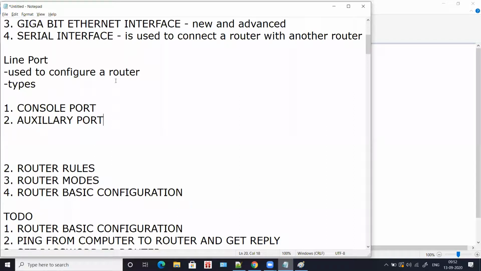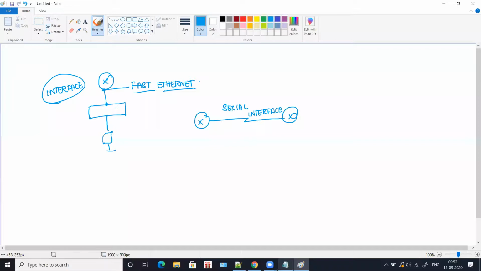Okay. So console port is actually used for direct configuration, and auxiliary port is used for remote configuration. Now, what is this direct and remote configuration? Say you have a router at your place. You are here and you have a router near you. Maybe the router is in front of you, which means you can connect the router and your device in console port, and you can start configuring. So this is direct configuration.